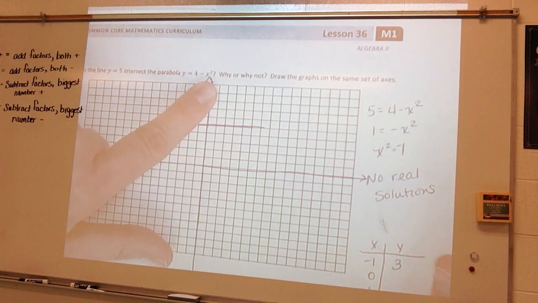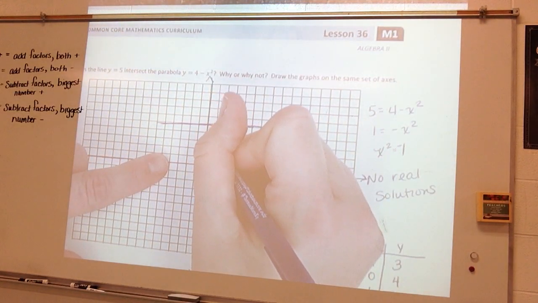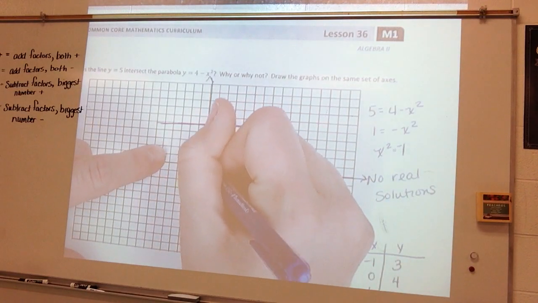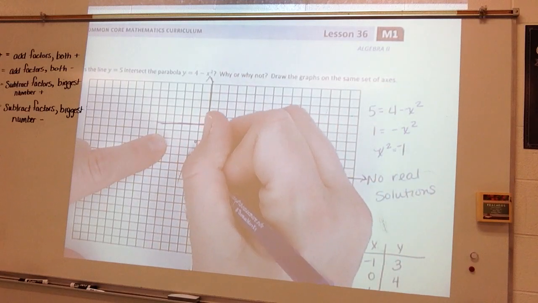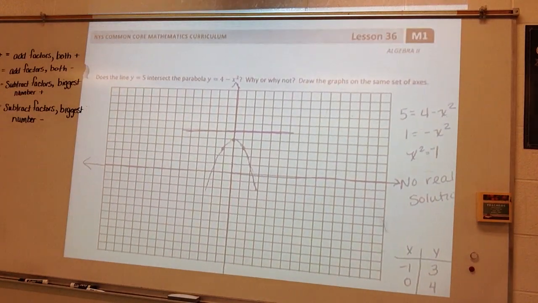If x is 0, y would be 4. If x is 1, y would be 3. All right, so 0, 1, 2, 3, 4. 1 would be 1, 2, 3, 3. You're going to see that your parabola opens downward. So therefore, it appears to be no real solution. Okay? It appears to be no real solution.